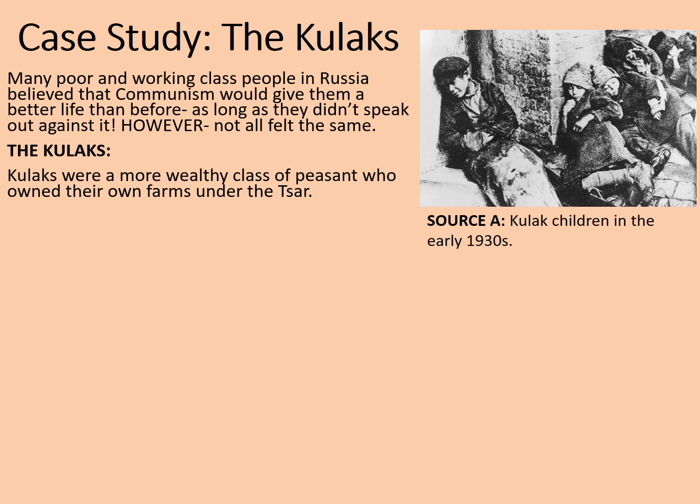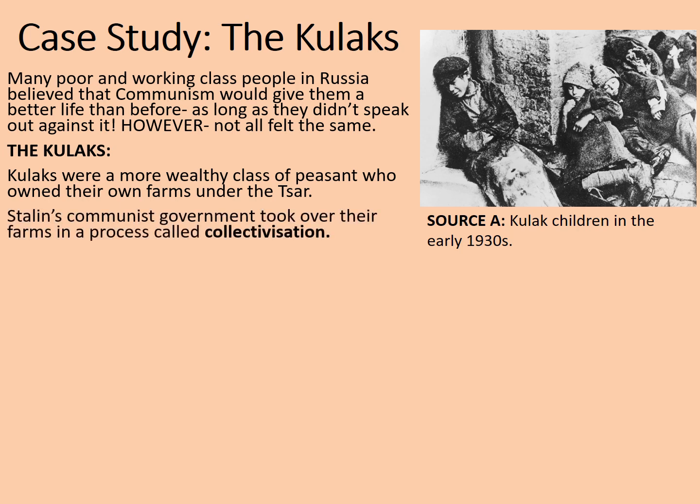Kulaks were a more wealthy class of peasants who owned their own farms under the Tsar. Stalin's communist government took over their farms by force in a process called collectivization. Think about that word. It's where you collect things together into one big whole. Well, here's the effects that had.